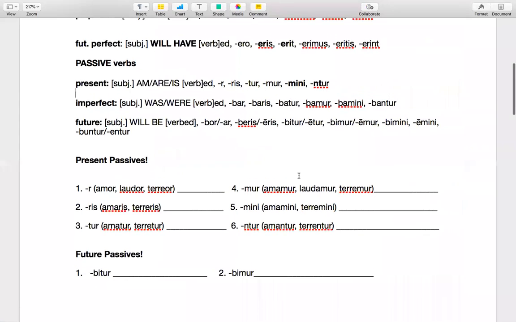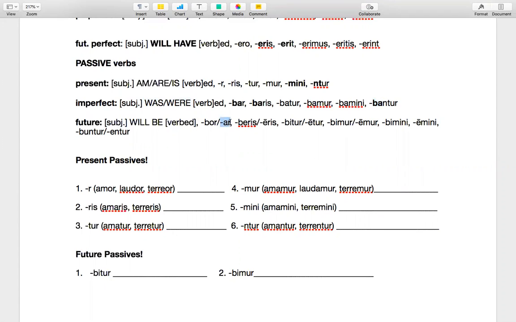There it is. Okay. So the passive endings, we were just kind of going over them. The commonality for most of them is that letter R. And imperfect, we're adding BA in front of those same exact endings to make it imperfect passive. We're going to review how to translate these, but basically it's a subject am, are, or is verbed, and you're going to use am, are, or is depending on what the subject is, whereas imperfect is be, was, or were verbed. And it's that simple. Hopefully these are very recognizable. I think they stand out pretty well.